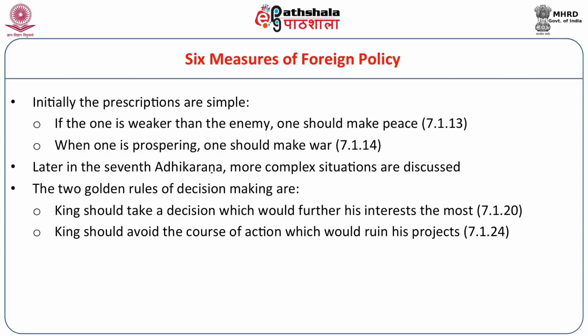In all this, the king's decision making is based on 2 rules, which is, the king should take a decision which would further his interests the most. Second, the king should avoid the course of action which would ruin his projects or strength. Nothing else should decide our foreign policy, right? The decision should be based only on these 2 particular criteria. This is the theory of Chanakya.